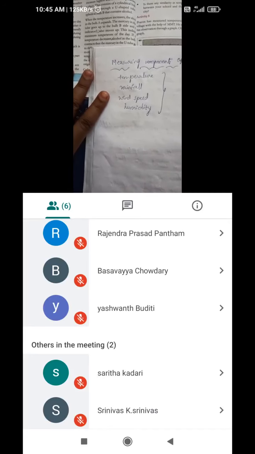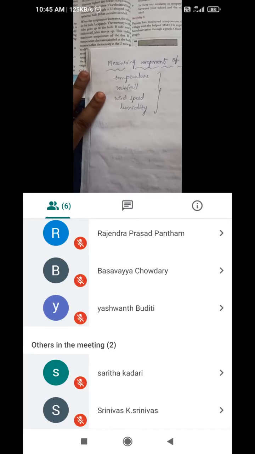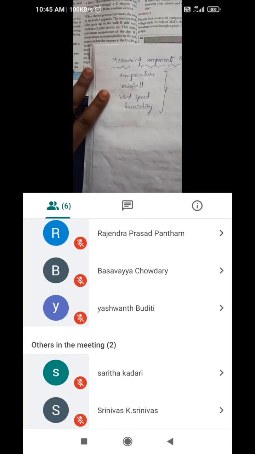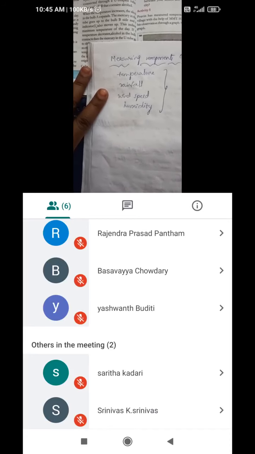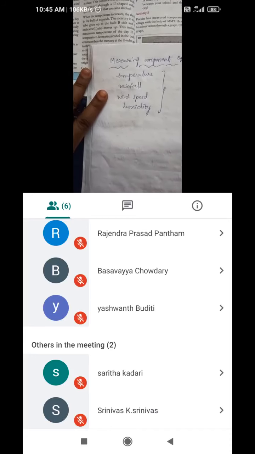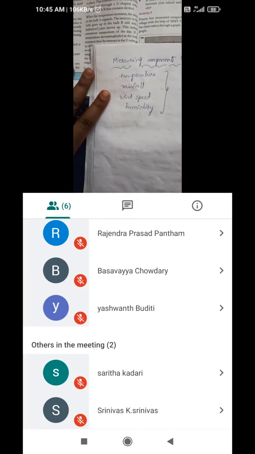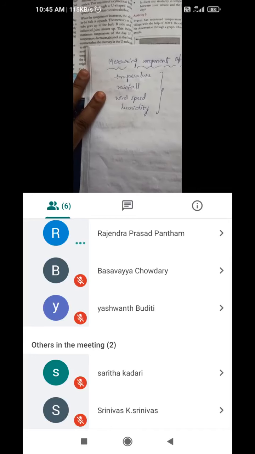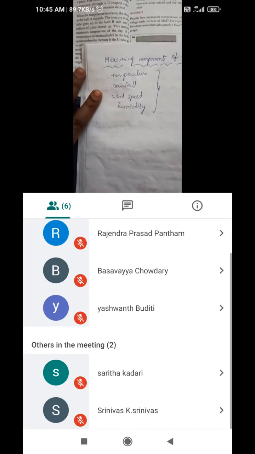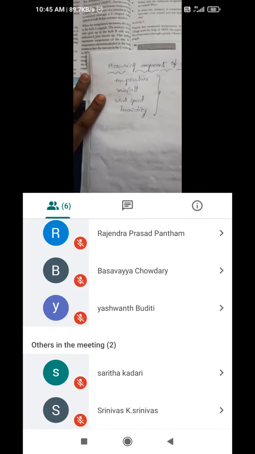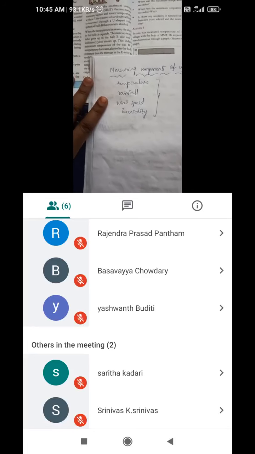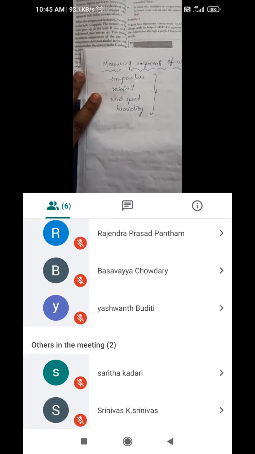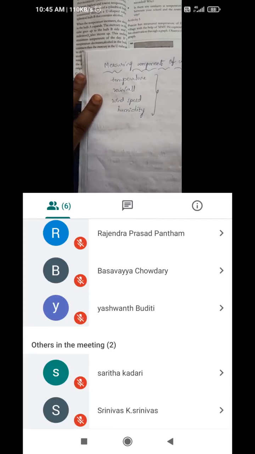So we can determine the hottest part of the day also. So we can decide the maximum and minimum, and where the maximum temperature is noticed. Like that, the hottest part of the day, yes, the afternoon time, we can conclude. For that we need information from the maximum minimum thermometer, which we discussed in the last lesson also.